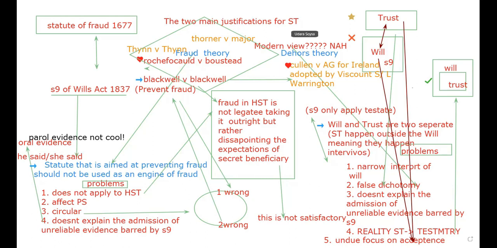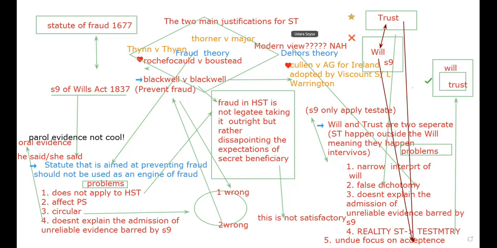So basically, what they're saying is that detrimental reliance and so many other different theories can be brought in to justify it. But then again, we are trying to fill an eternally emptying bucket with an eternal big hole, right? I think this is such a patchwork. Secret trust, if you look at the conclusion in the subject guide, is such a big patchwork. Let's just read the rest. Now, can we go to the Dehors theory, please?